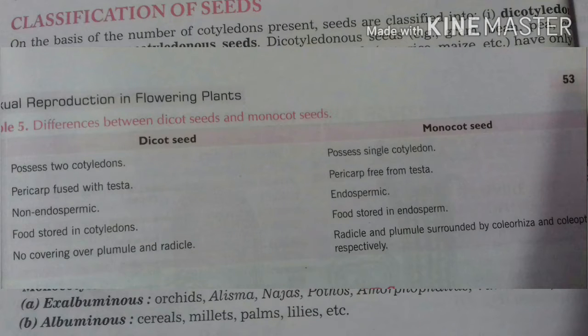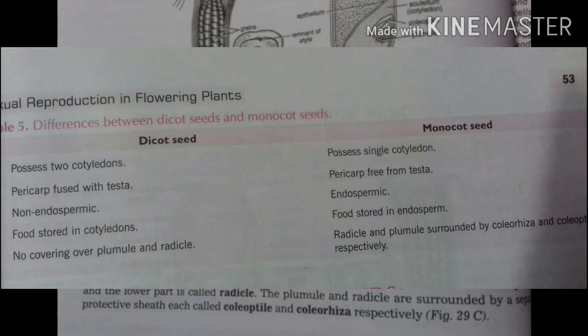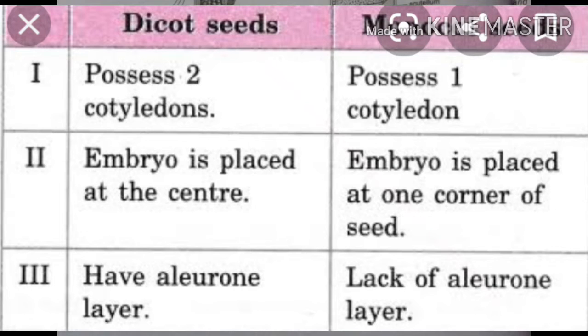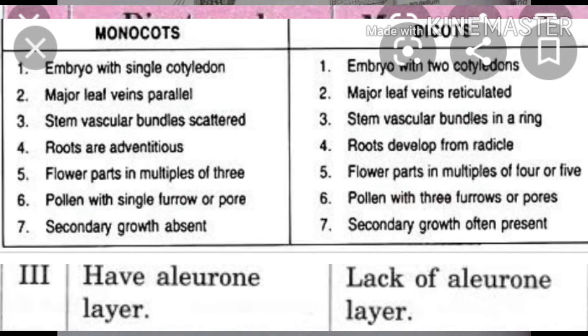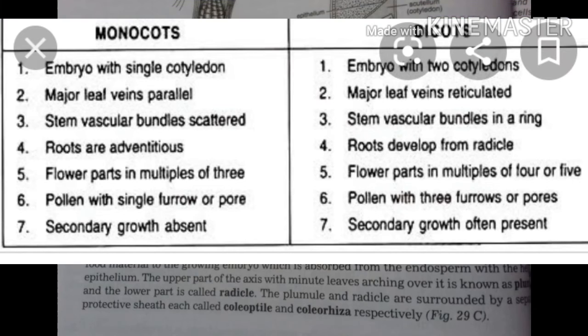Now I am explaining difference between dicot and monocot seed. Dicot seed possesses two cotyledons while monocot seed possesses a single cotyledon. Dicot seed has pericarp fused with testa while in monocot seed pericarp is free from testa. Dicot seeds are non-endospermic while monocot seeds are endospermic. In dicot seed food is stored in cotyledon while in monocot seed food is stored in endosperm. Dicot seed has no covering over plumule and radicle, but monocot seed has radicle and plumule surrounded by coleorhiza and coleoptile respectively.